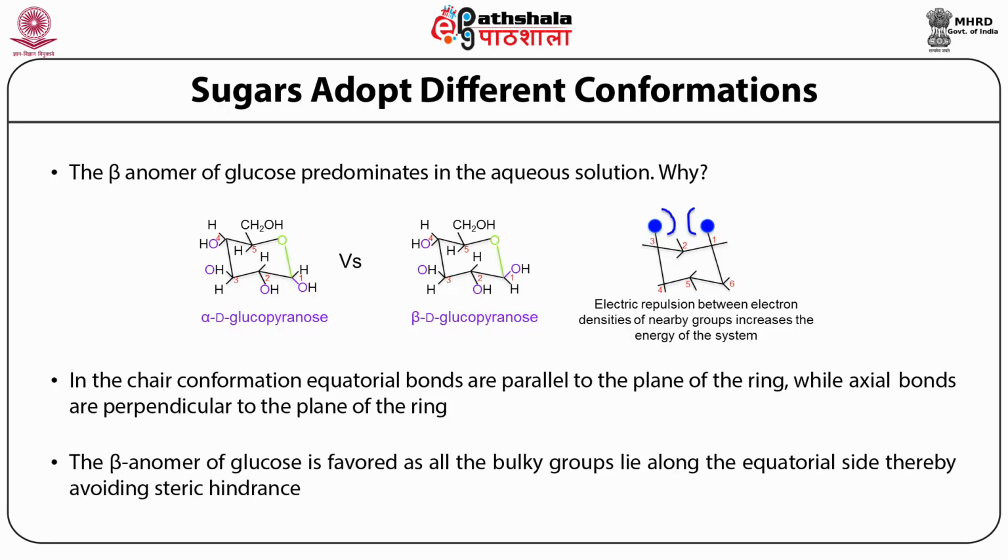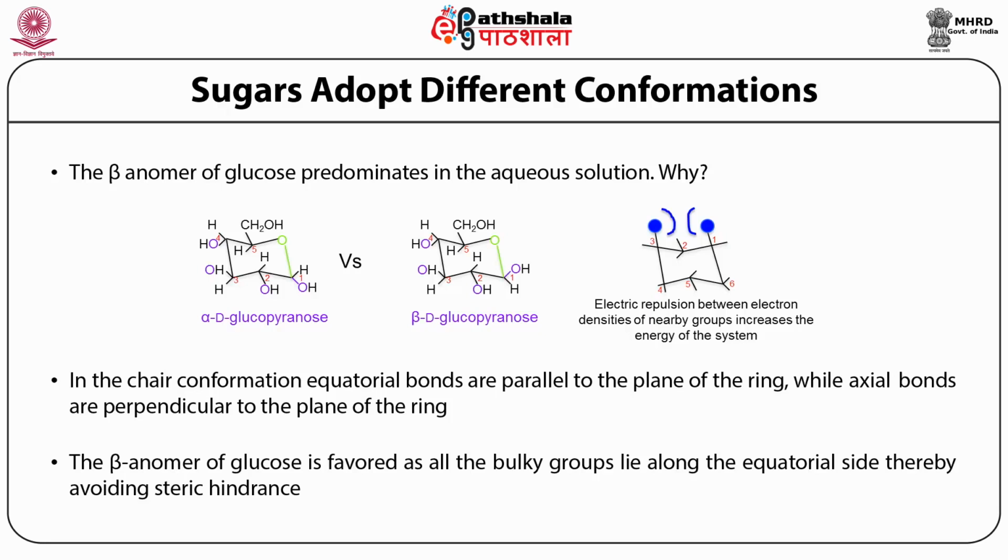Now let's take a hypothetical example of, say, the cyclohexane structure that you see on the right hand side. If you look at this structure, you notice the two blue circles that are attached to the first and the third carbon of this ring structure.